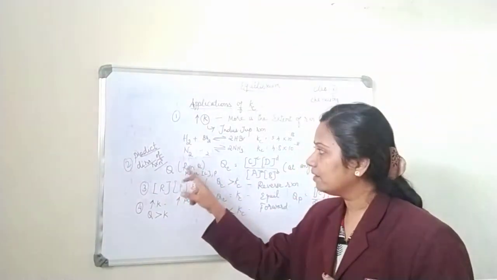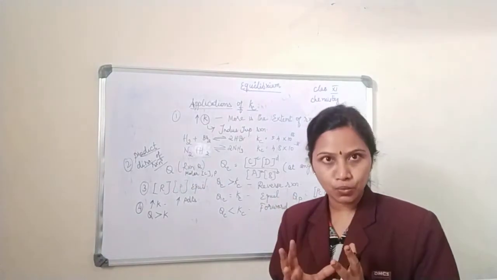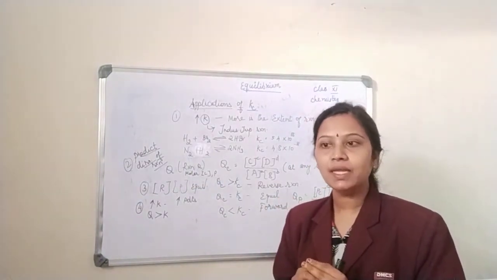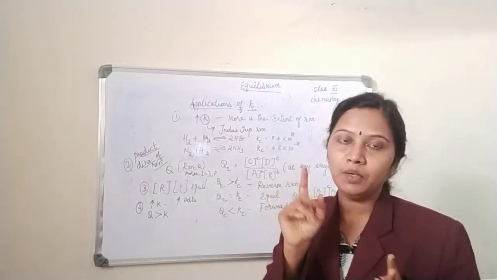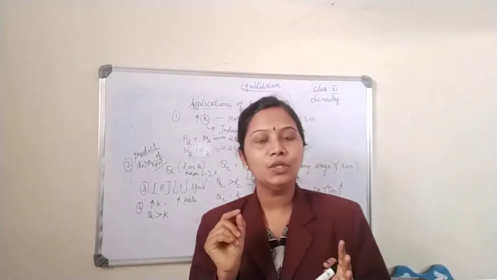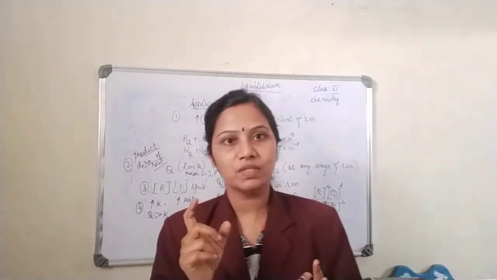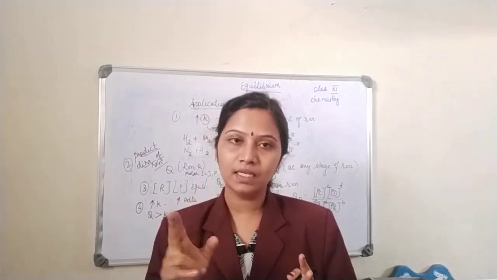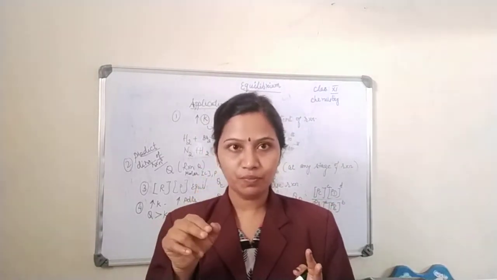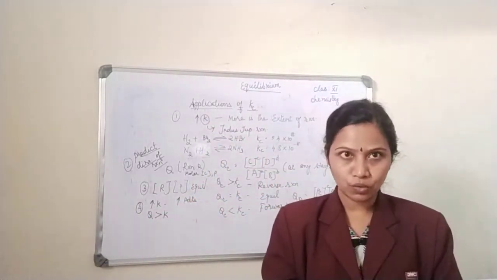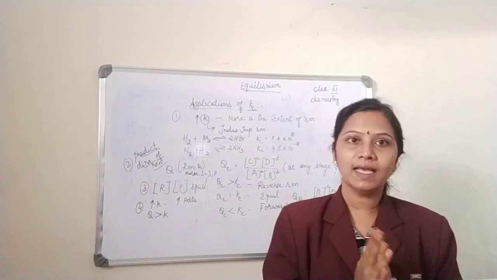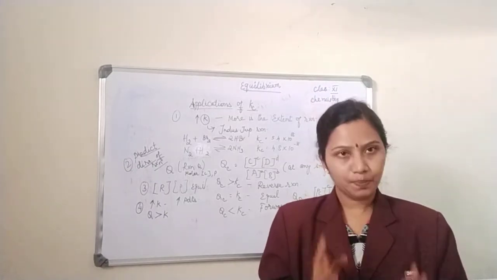You can write the value of Q in terms of concentration as well as in terms of pressure, like how we wrote for Kc and Kp. Hope you remember, while telling the units of the equilibrium constant, I was telling you how to write K in terms of C, K in terms of P. Similarly, we have the reaction quotient also in terms of concentration as well as in terms of partial pressure.